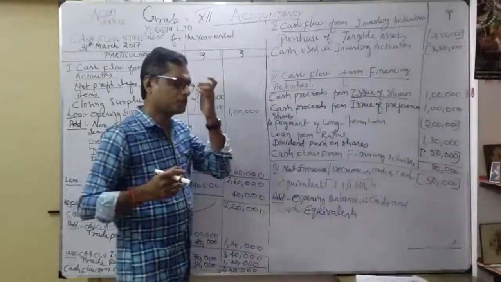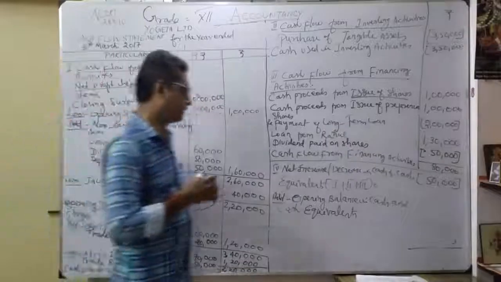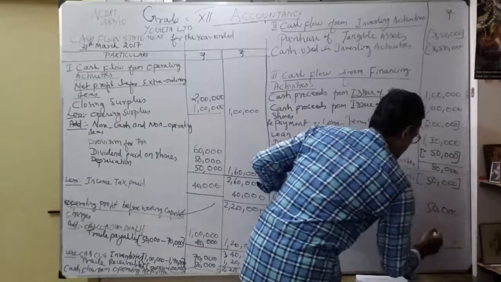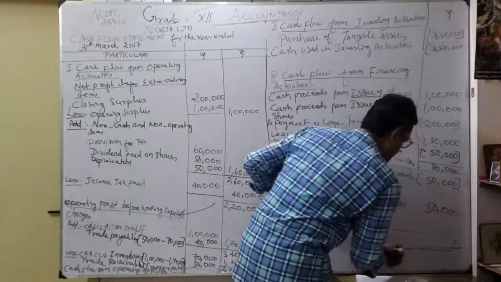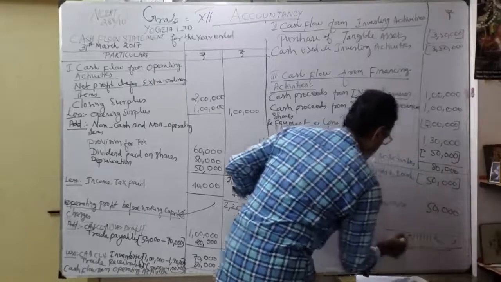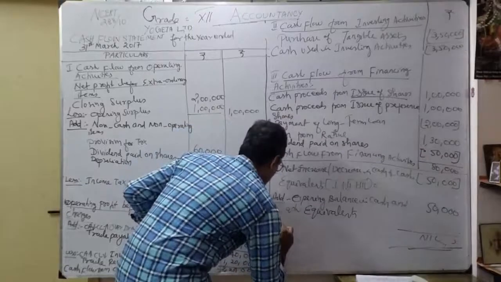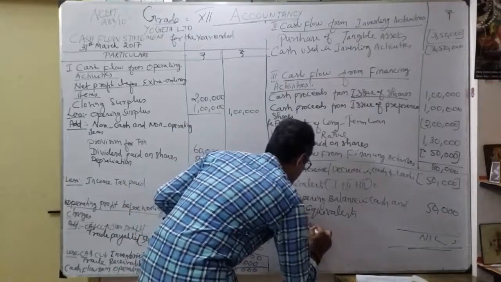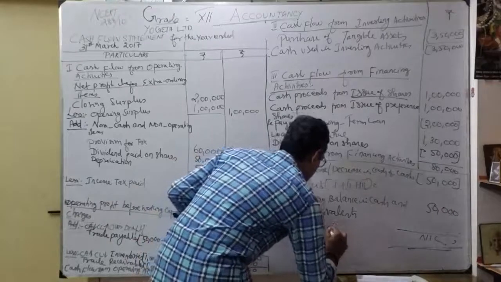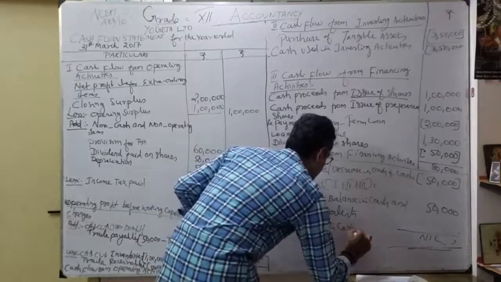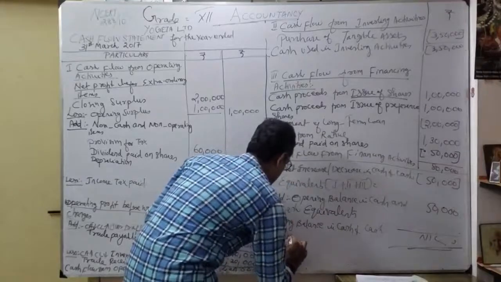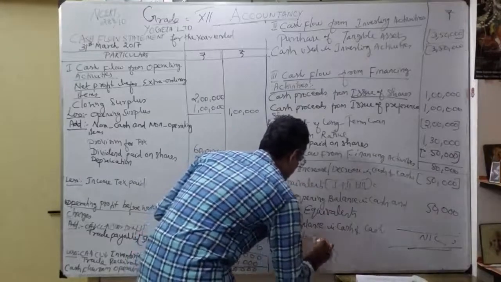So what is the 2017? There is no cash, correct? That is 50,000 opening balance. And now view the effect. So our closing balance is nil. That's it. What is the answer? So closing balance in cash and cash equivalents becomes what?